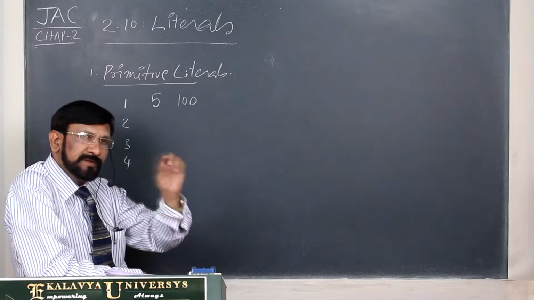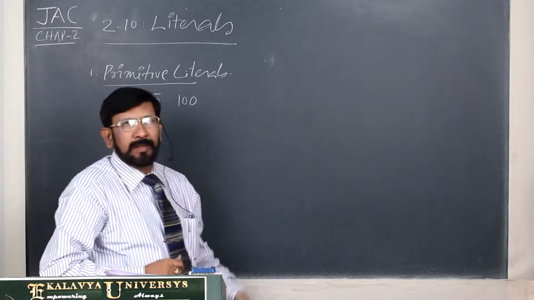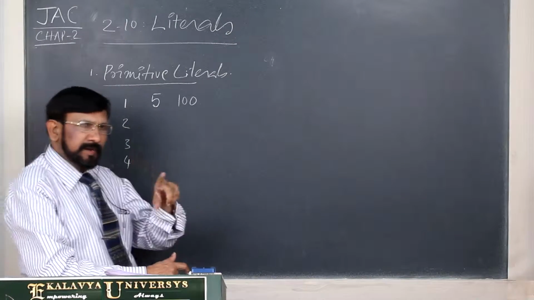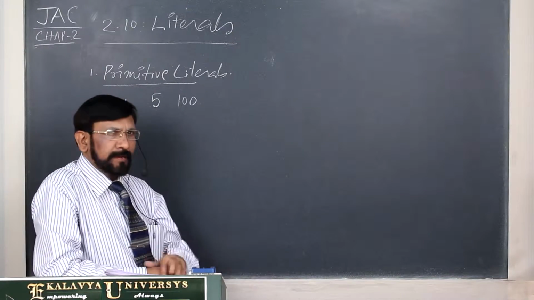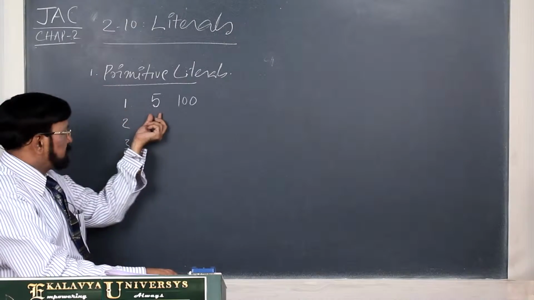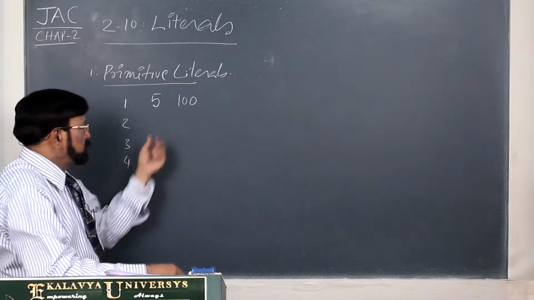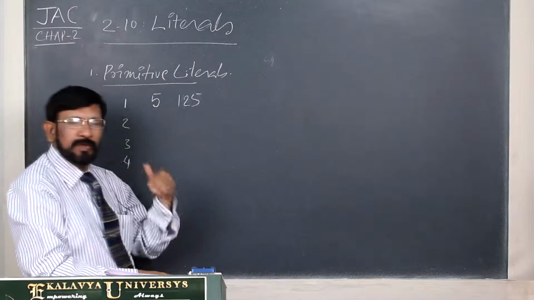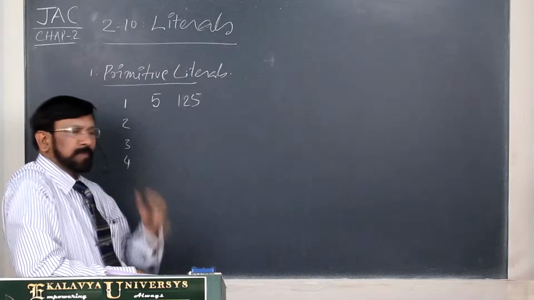Base means how many digits we use in a number system. So we normally use the decimal number system. There 10 digits we use, 0 to 9. Then we write values like this, a single digit or otherwise a composition of several digits to express a value. These are decimal form.